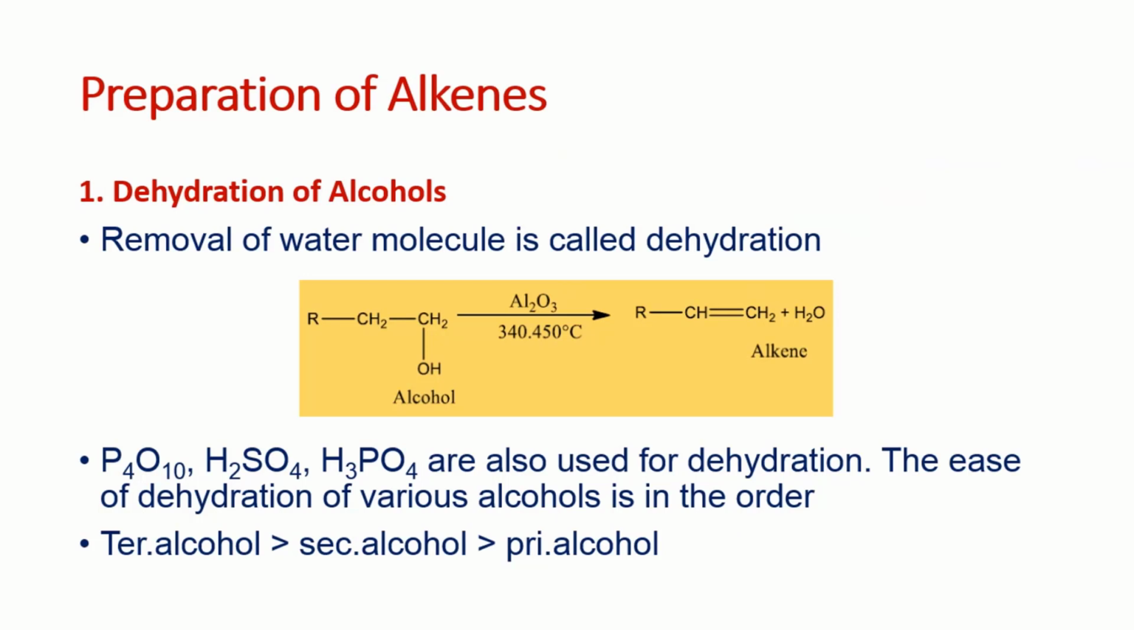We have three kinds of alcohol: primary alcohol, secondary alcohol, and tertiary alcohol. The alcohol in which the carbon attached to the functional group is directly linked with one carbon is called a primary alcohol. For ease of dehydration, tertiary alcohols undergo dehydration very easily as compared to secondary, and secondary undergo dehydration easily as compared to the primary. So this is the primary alcohol.